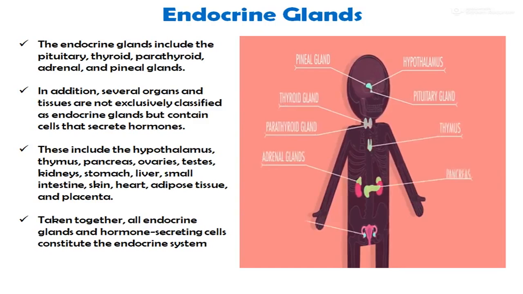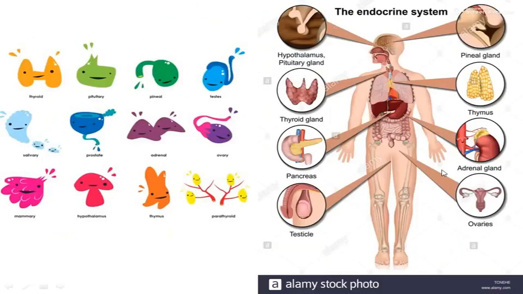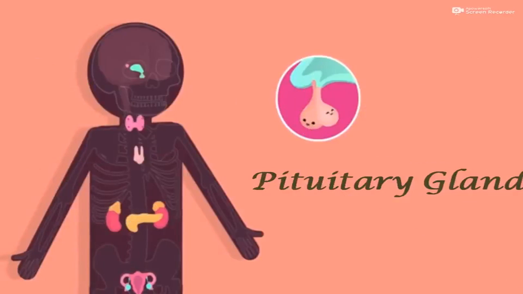Now see in the diagram. Pituitary gland, hypothalamus, pineal gland, next is the thyroid gland, parathyroid gland, adrenal gland and the gonads. Thymus, pancreas. Now the first one, starting from the pituitary gland.